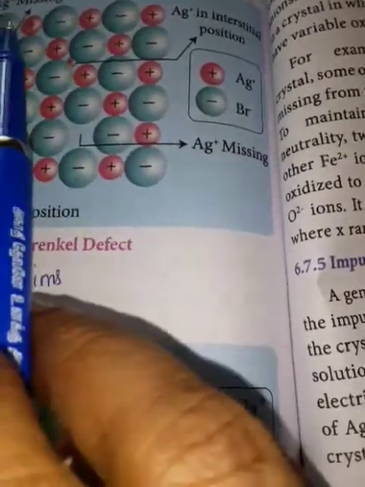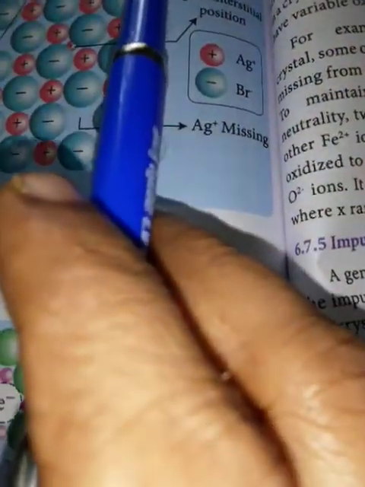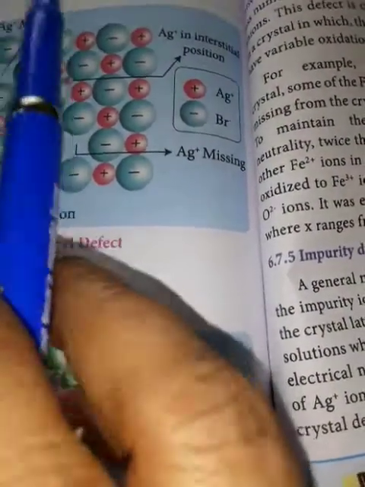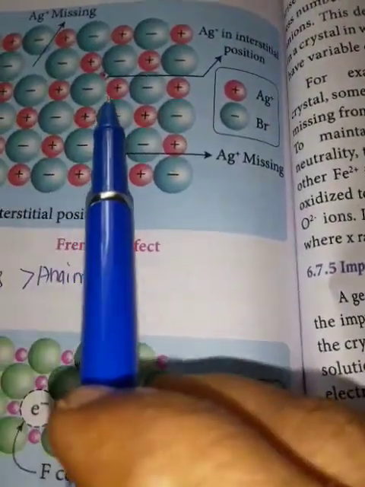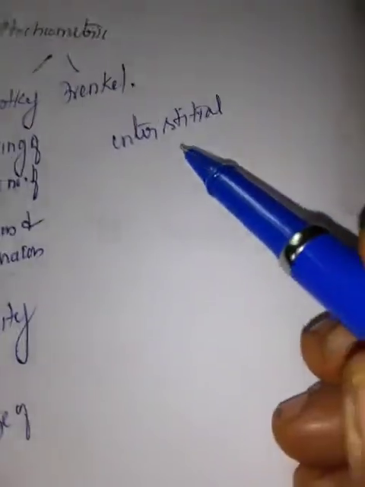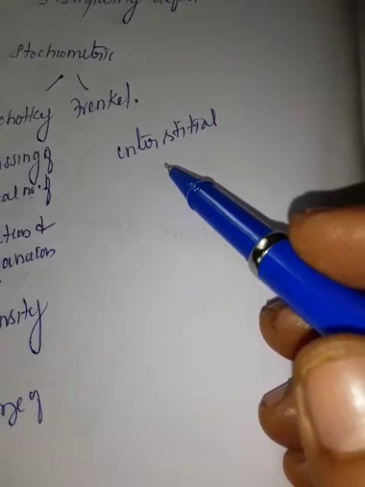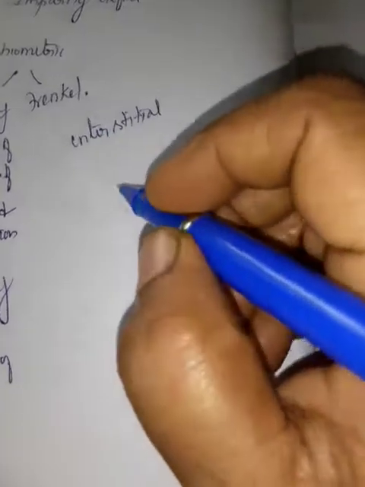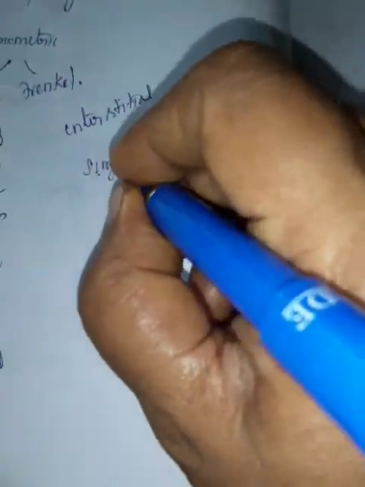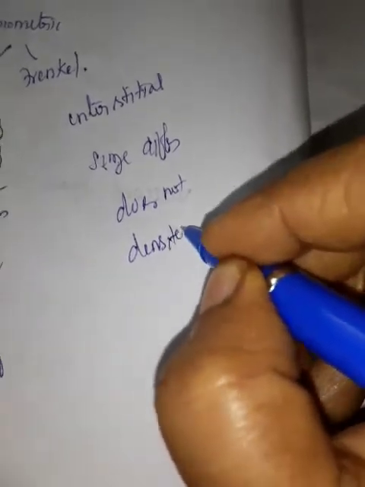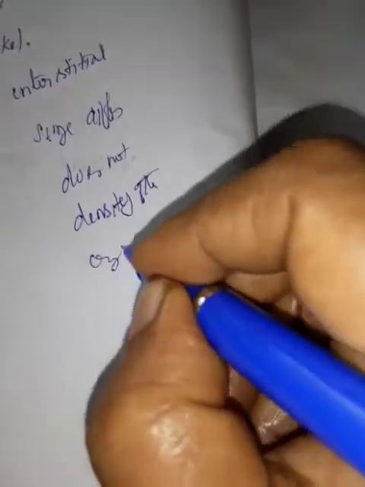Here the sizes of the cation and anion differ. For example, AgBr does not affect the density of the crystal. In Schottky we have learned it affects the density of the crystal. Here it does not affect the density of the crystal. Only three points: occupying the interstitial position, leaving from the original site, and the sizes differ. It does not affect the density of the crystal.